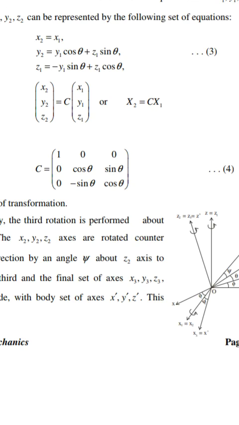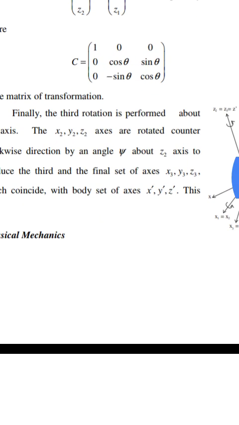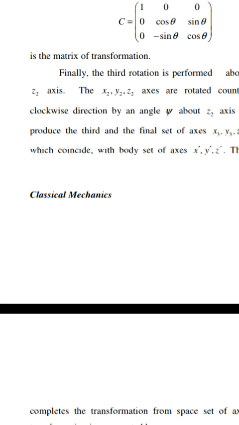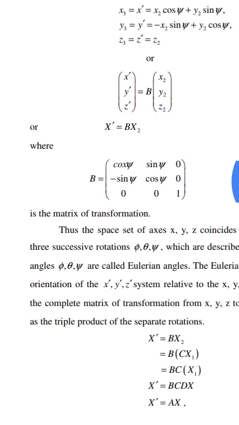In matrix form, (x2, y2, z2) is equal to C (x1, y1, z1), where C is the matrix 1, 0, 0; 0, cos theta, sin theta; 0, minus sin theta, cos theta, which is the matrix of transformation.